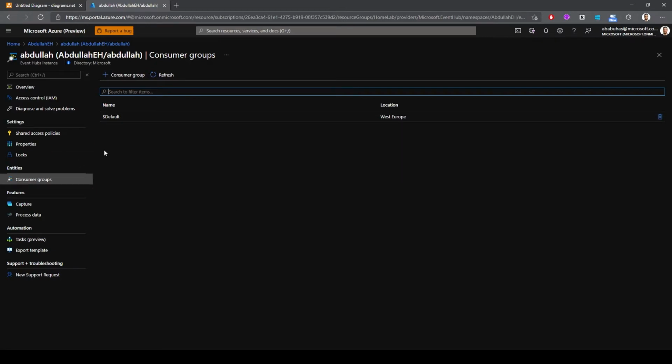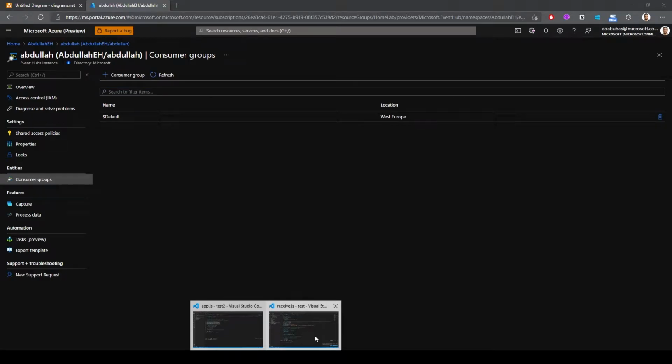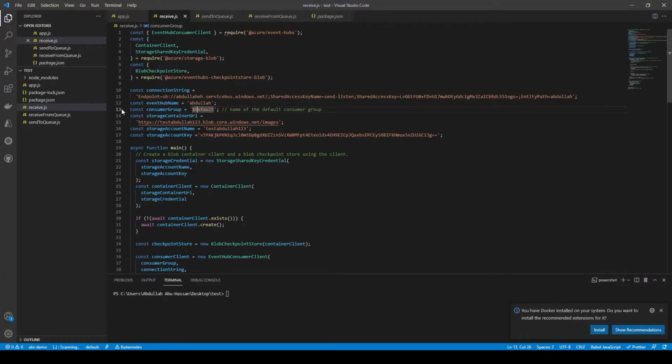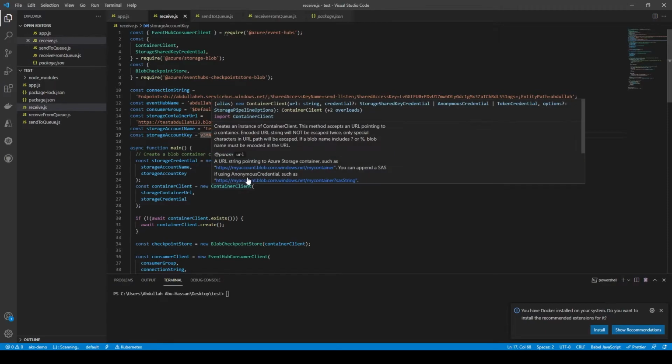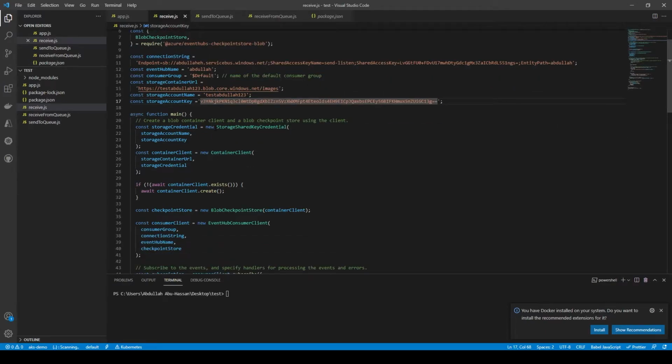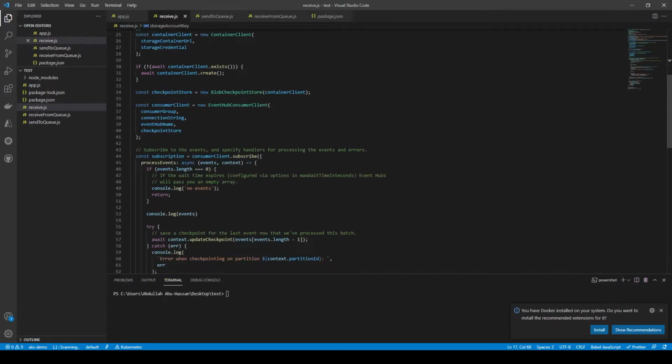Obviously, if you have multiple applications, you can create different consumer groups for each application. The reason why you define storage account URLs in this case is, again, to save those checkpoints, just in case our application restarts, it will have a place to continue from. In this case, all I'm doing is just console logging the events I am consuming from Event Hub.